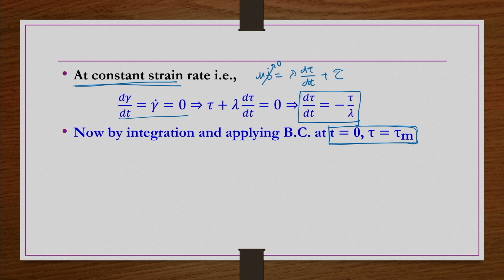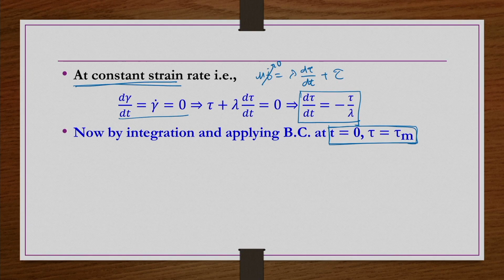So, the piston connected to that spring is dissipating that stress to the Newtonian fluid that has been taken in the vessel as a dashpot. So, that is gradually decaying. That is what physically also we understand. So, at initial time t is equal to 0, the stress has to be maximum for this model.